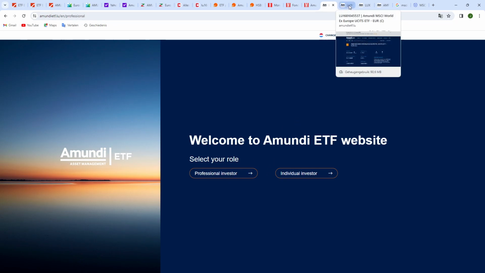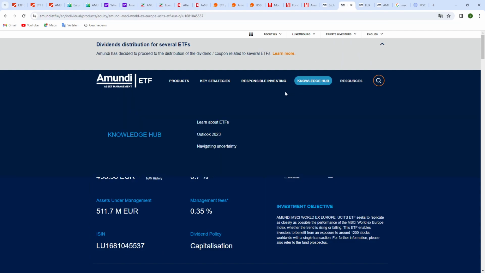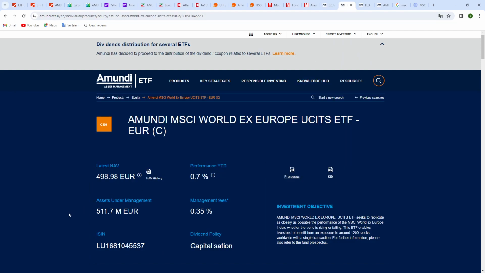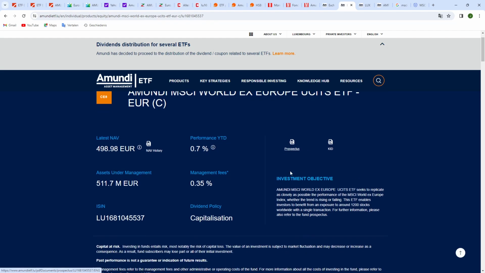But when you do that and you click on all the cookie stuff and all the other annoying pop-ups that you get, you go to the website of the ETF. You can see here the performance year to date, it's only 0.7%, so not 1% and not 2%, but 0.7%. Also the management fee, the assets under management, of course, it's higher in euros than in Swiss francs, but still, it's going up for this ETF.